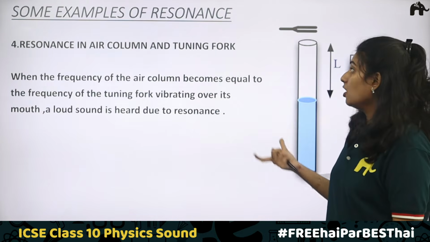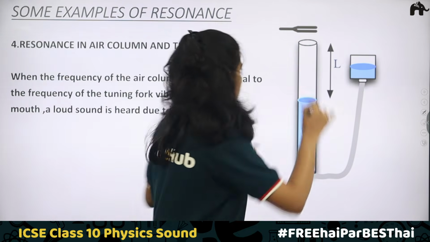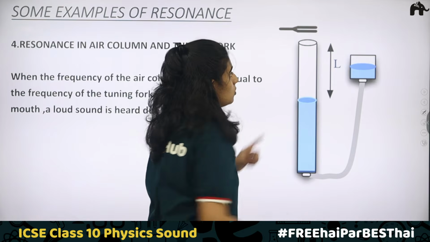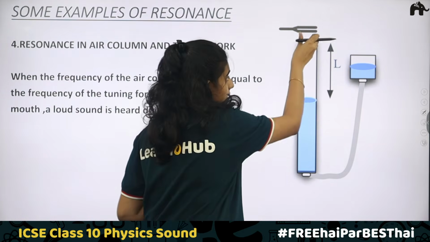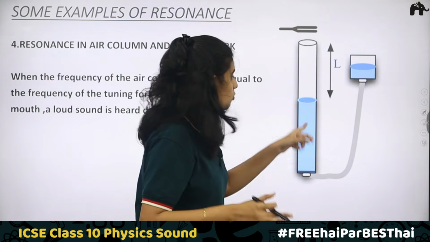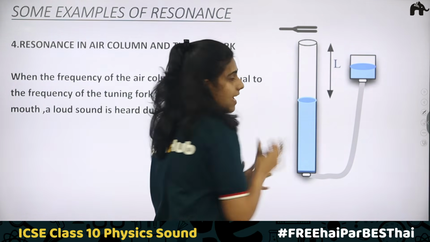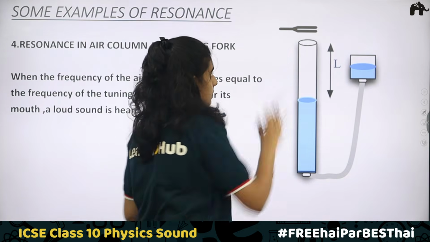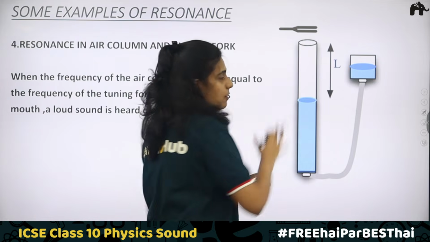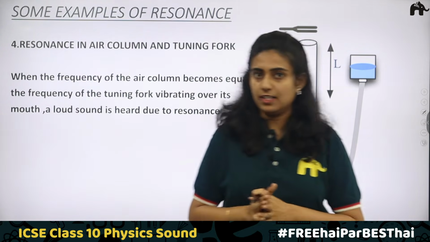Fourth one: resonance in an air column and tuning fork. This demonstration we have also seen. So here what is happening? You take a vibrating tuning fork and bring it near the mouth of tube A. Vibrations are created in the air particles and water particles. They start vibrating at a frequency equal to the natural frequency of the forced vibration. When the forced vibration frequency and the natural frequency of vibration of the air particles become equal, at that time maximum sound is heard.